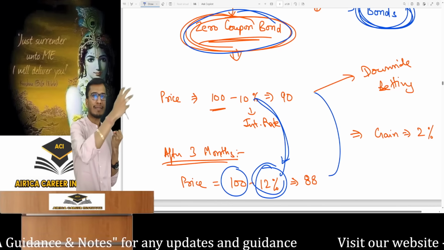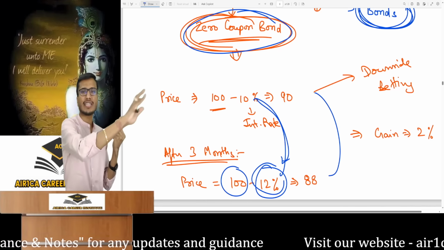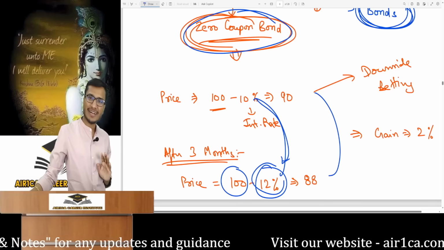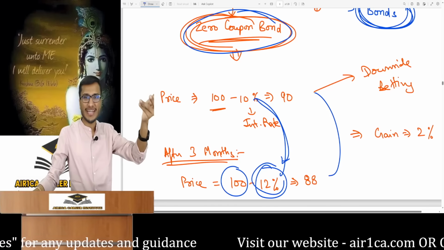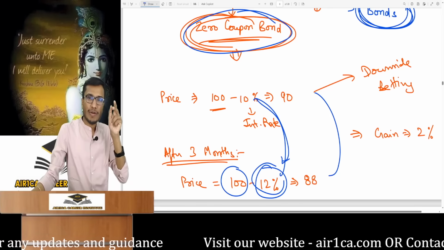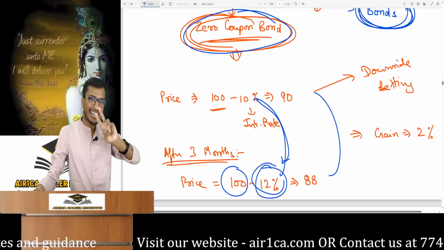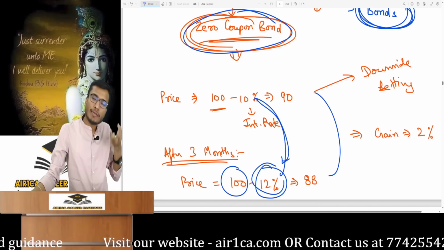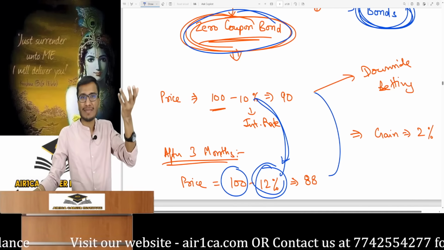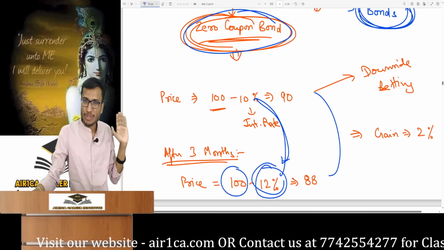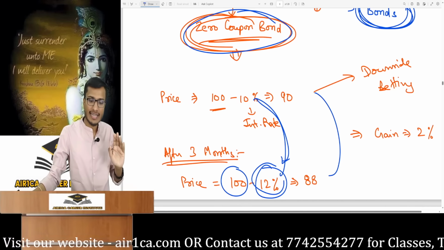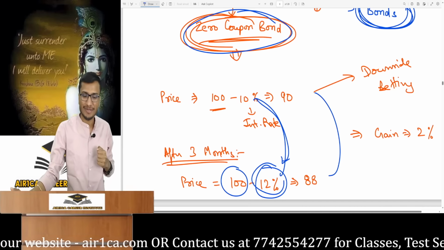Give me 90 rupees. Let's say maturity is after 3 months, then after 3 months I'll give you 100. We'll redeem and give you back 100. It gets redeemed at face value. So it's a zero coupon bond as investor earned by giving 90, getting 100, which is a gain of 10. So for the company, 10 became the cost. So it's a cost that is a hidden cost that is not in the name. There is a cost involved that is risk for company and for investor. Investors won't give money for free.